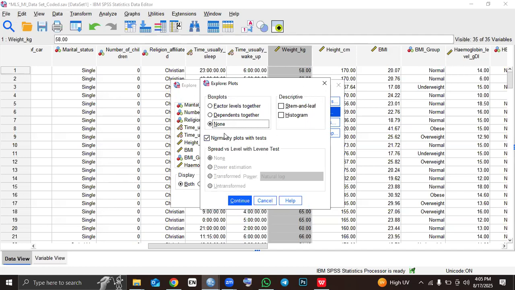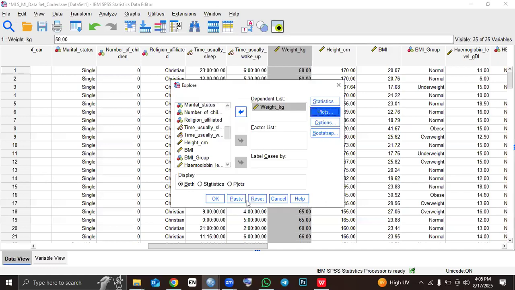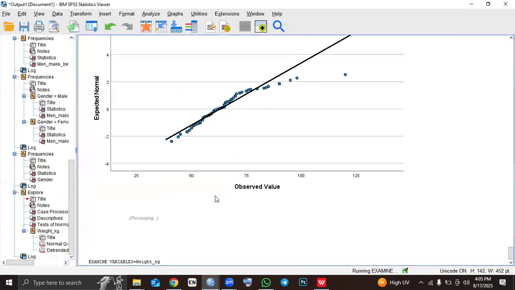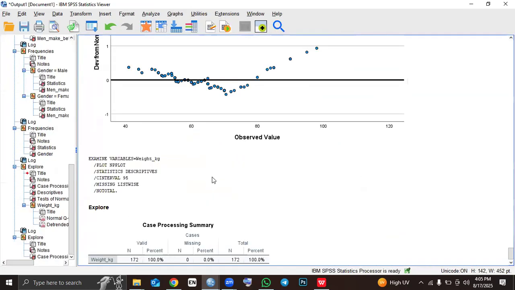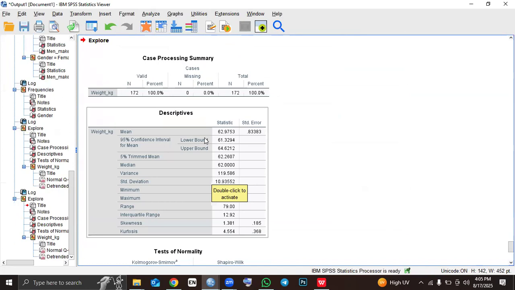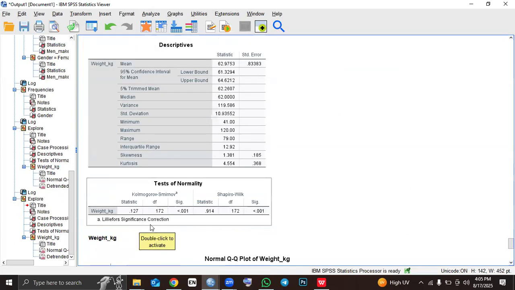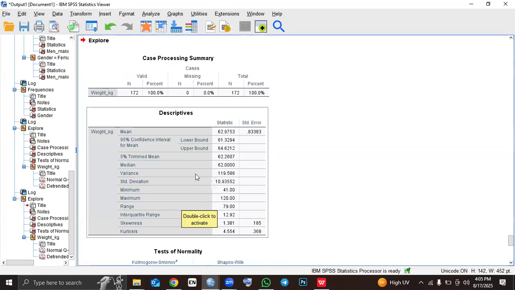When I come to plots, I make sure that normality plots with test is ticked. Once it's ticked, I just click continue. Then after I'm done, I just click on OK. When I click on OK, SPSS will automatically give me the answer. This is the answer for the command we have issued, but this is a summary of everything.